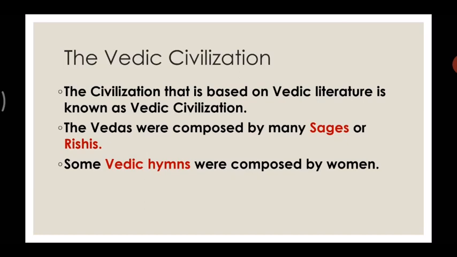The Vedas were composed by many sages or rishis, and some Vedic hymns, that means songs, were composed by women also.